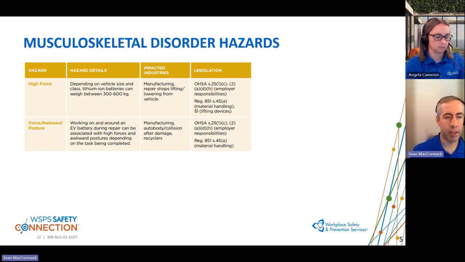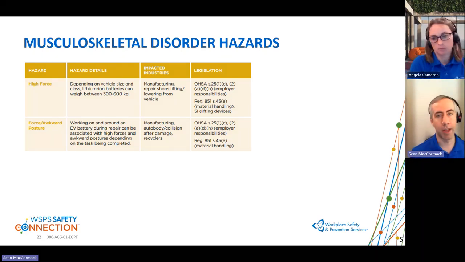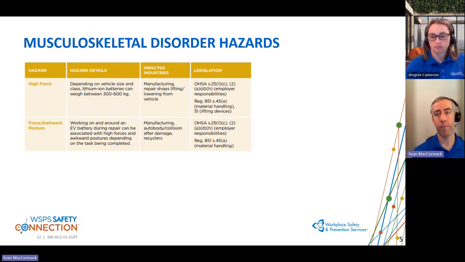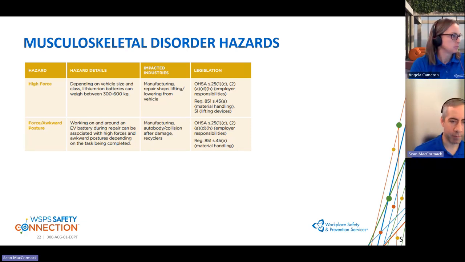The other related one in the realm of MSDs is awkward postures. When we are installing or working on the batteries, they're often in awkward spots. In hybrids, they're often in the trunk, where you're having awkward reaches. On full electric vehicles, they're usually in the floor, which means working overhead to do the assembly, disconnections, etc. For both of these, we might be seeing them in manufacturing as well as auto body collision repair, or taking apart for recycling.